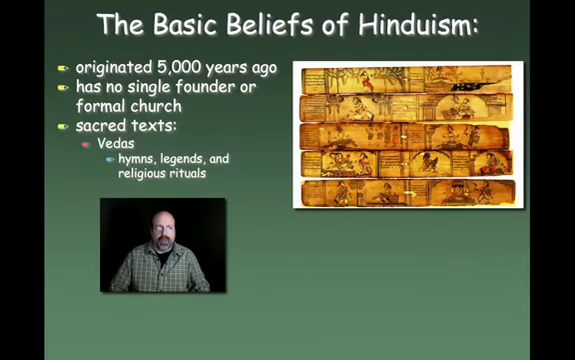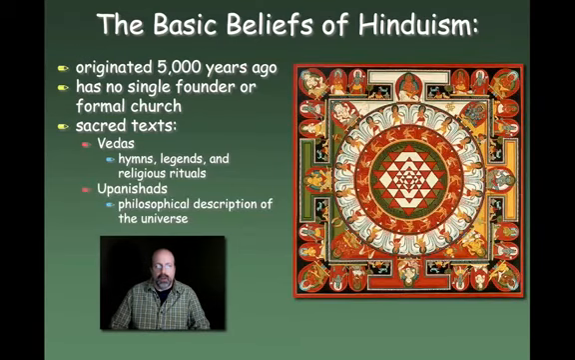Okay, they also have sacred texts, one of which is the Vedas. The Vedas contains hymns, legends, and religious rituals. So these are some of the oldest of the texts that come from Hinduism. There's also the Upanishads, and the Upanishads are a philosophical description of the universe. So both the Vedas and the Upanishads are a lot like the religious texts that we've seen from other religions.